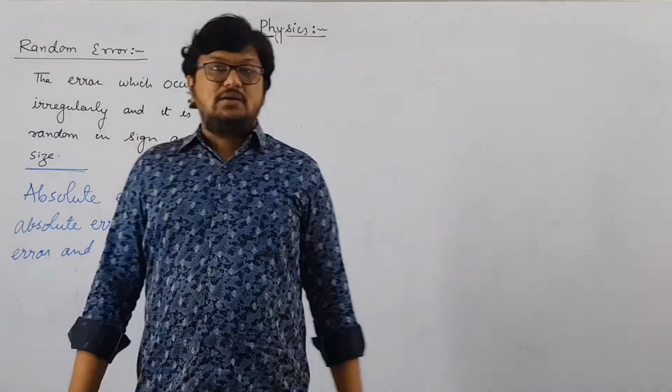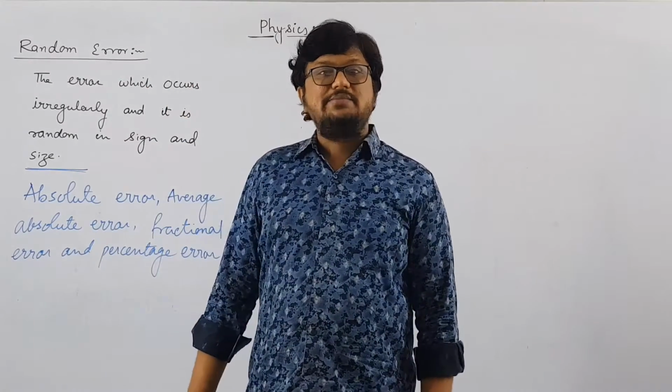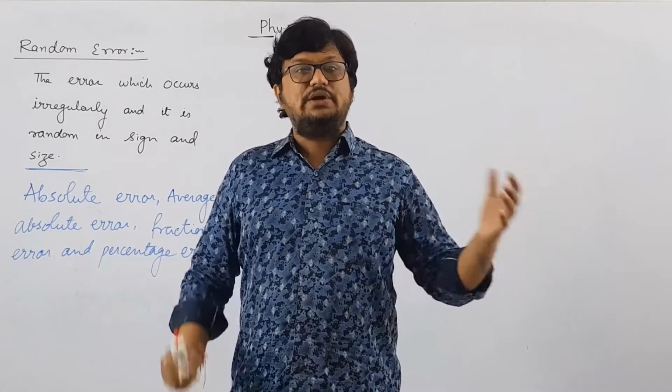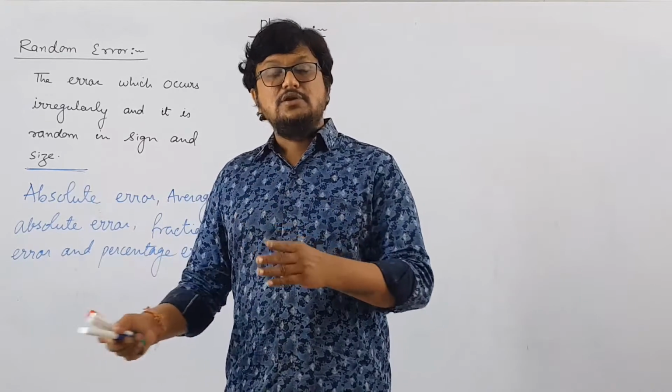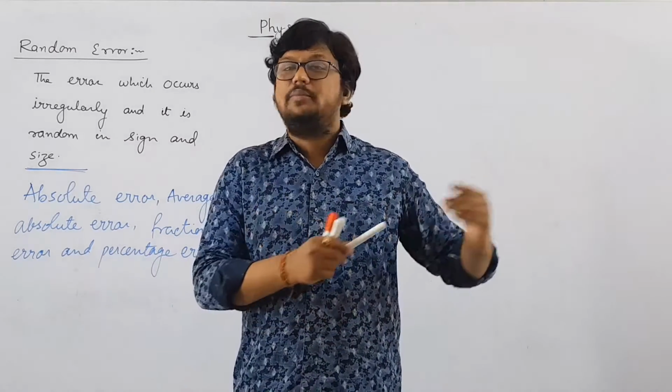What is absolute error? For that, let us consider an example. Suppose we are measuring any physical quantity A, n times. So the observations will be A1, A2 up to An.